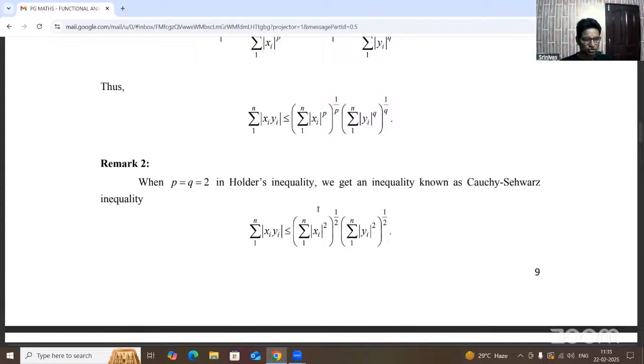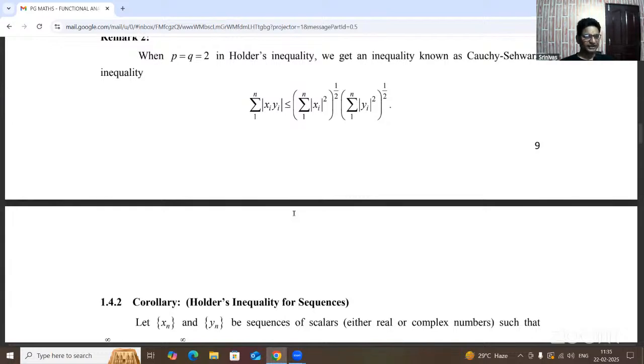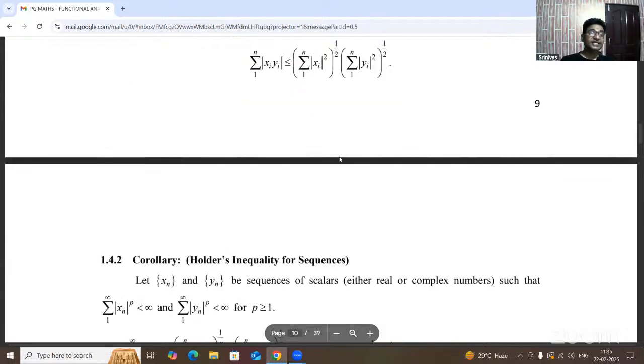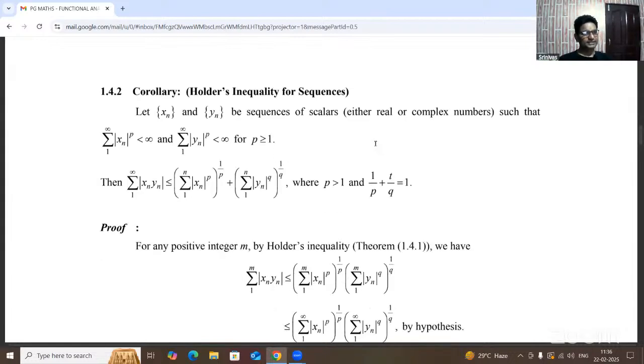So this value is norm x, and this value is norm y. So summation mod xi yi is less than or equal to norm x into norm y. So that is how to state and prove the Cauchy-Schwarz inequality from the Hölder inequality. We have mentioned the Hölder inequality 1.4.1, and by replacing p and q by 2, we are getting the Cauchy-Schwarz inequality. Okay, students, this is 1.4.2, for sequences purpose.